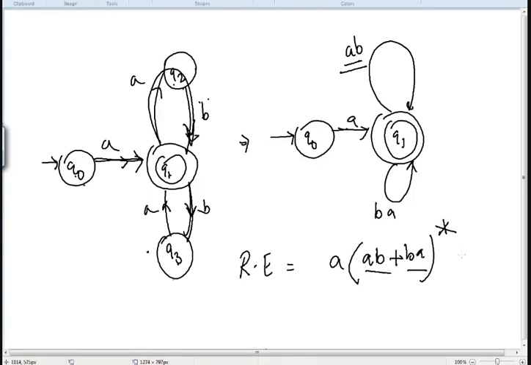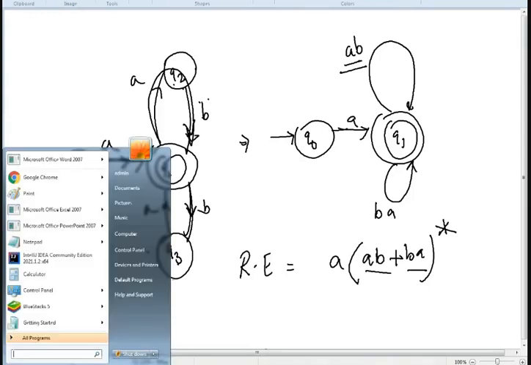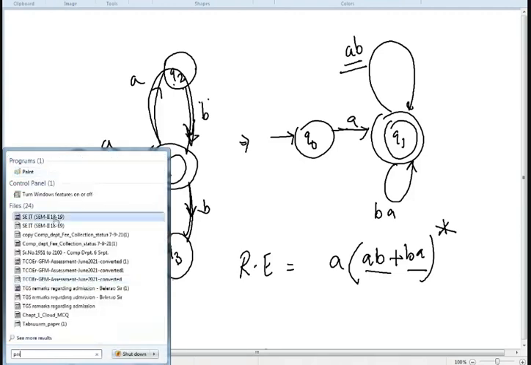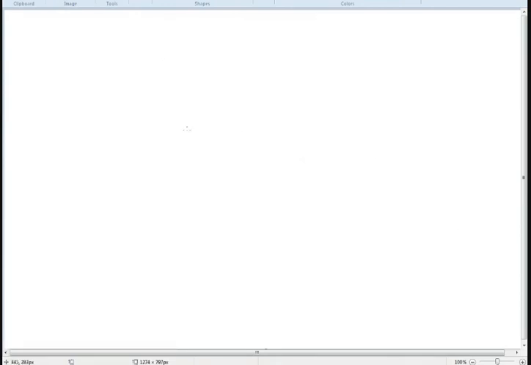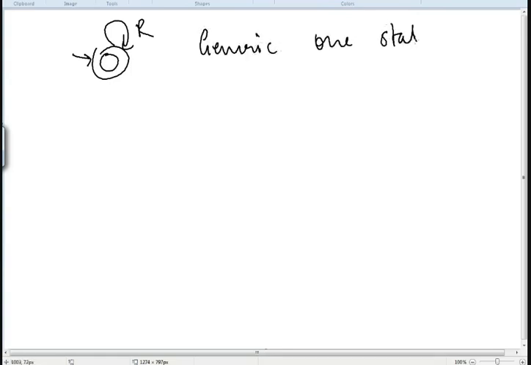So this is how you're going to proceed for conversion of your DFA to regular expression with state or loop elimination. There are further steps that can be done. We'll proceed with it slowly. Now we have generic one state machine and generic two state machine. In a one state machine, you are given only one state and from it you have to find the corresponding regular expression. Whatever is given in this way, you need to find out the regular expression for this particular machine. Whenever this is given, it is called a generic one state machine.